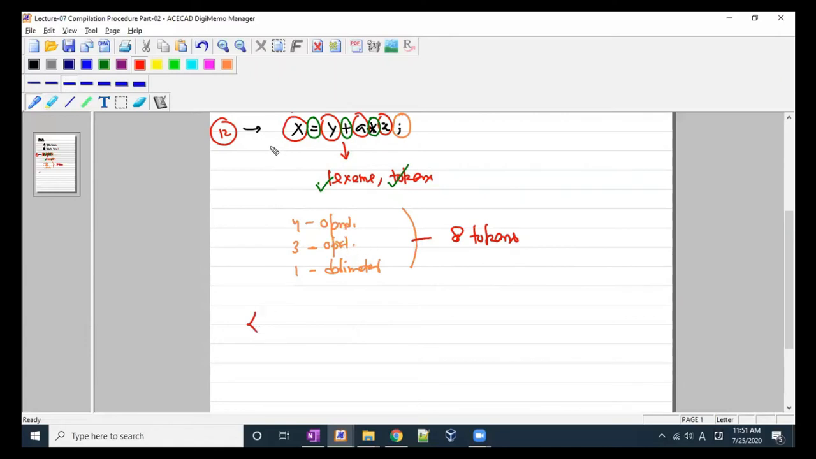Wherever there is an operand, we have to store this value somewhere, right? In a register or somewhere. So we have to assign an identity to that operand. I think we are clear, right? So to assign an identity, we will assign id to that operand. This is the proper way to define a token or a lexeme, right?